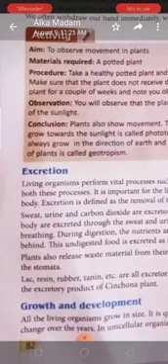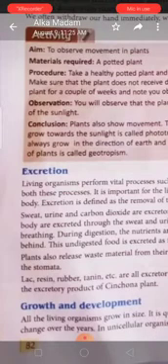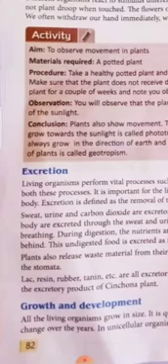Now, growth and development. Growth and development is also a very important part of the living organism. Growth means increase in size. All living things can grow. The young ones of living things grow and become bigger in size with the passing of time. For example, a seed grows and becomes a plant. Similarly, a baby grows and becomes an adult.